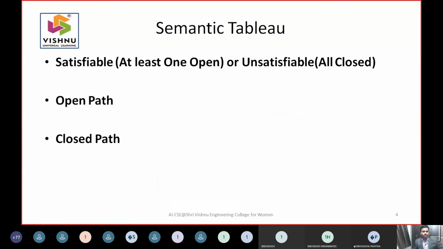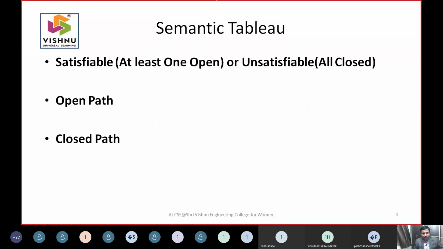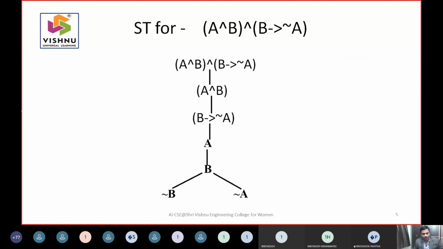This is what it is. Semantic tableau tries to construct a tree based on certain rules. Many rules are there. I have used only two rules, because implication and bijection can all be represented in the form of ANDs and ORs. So I have used this formula. Every time you need to find out the leaves.